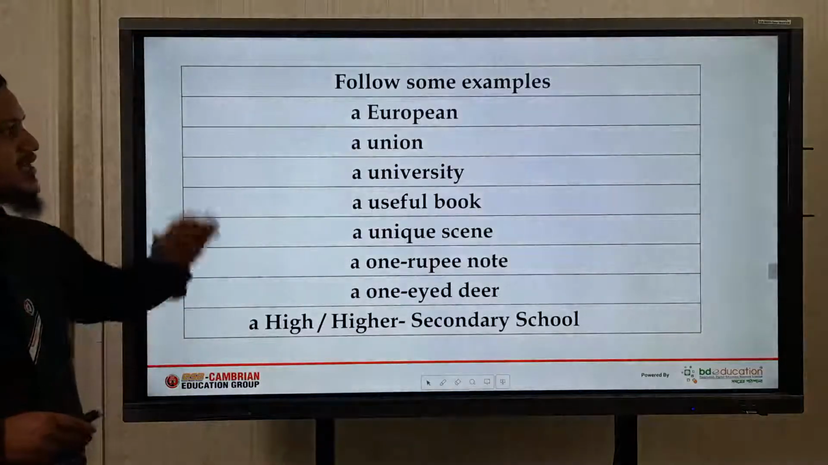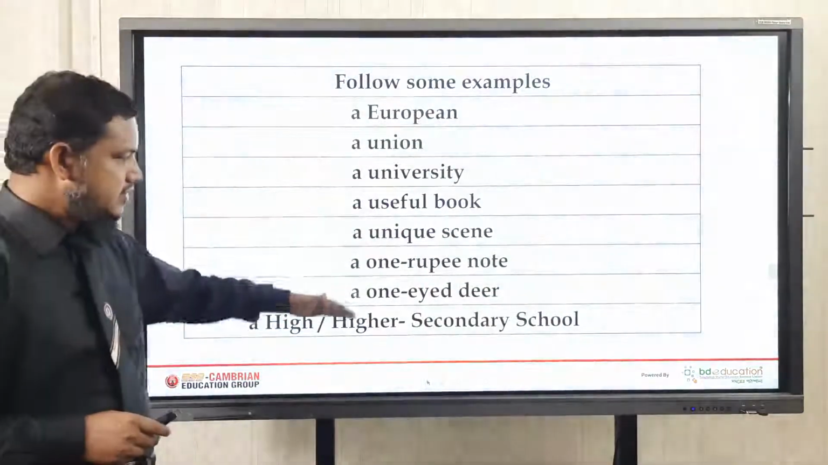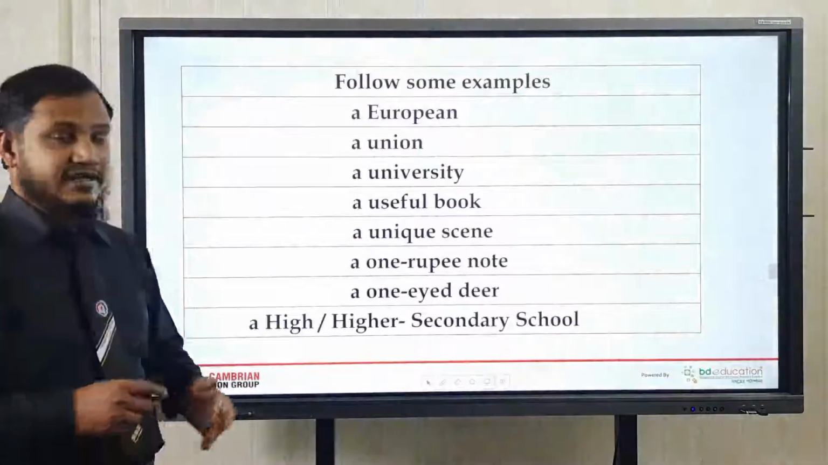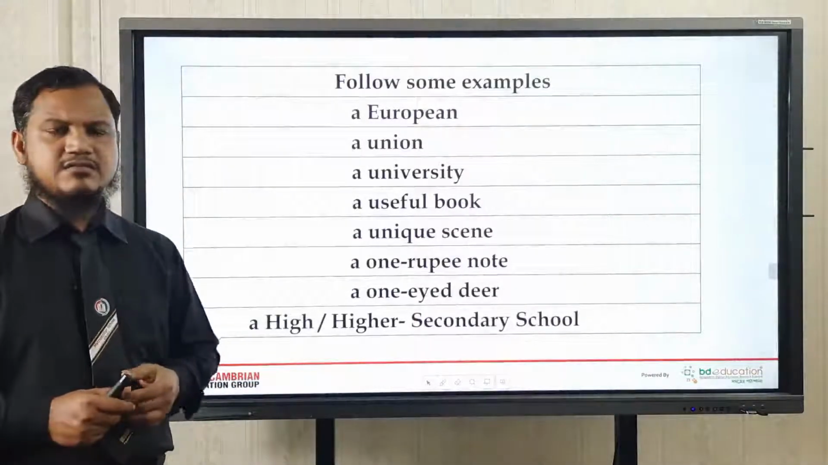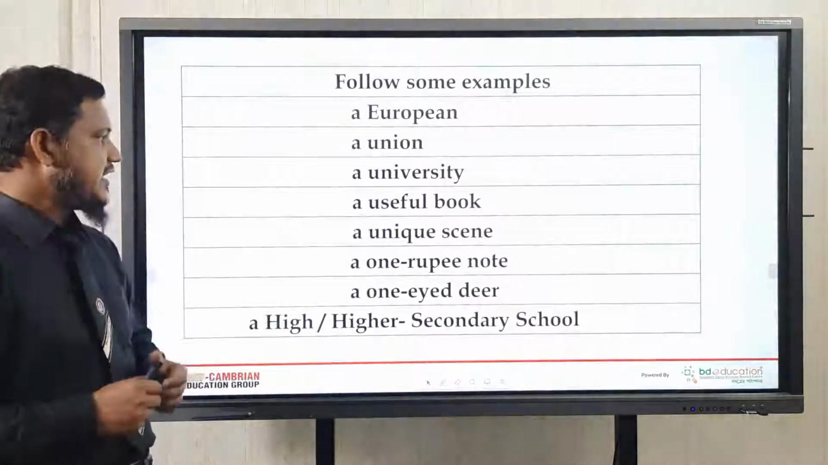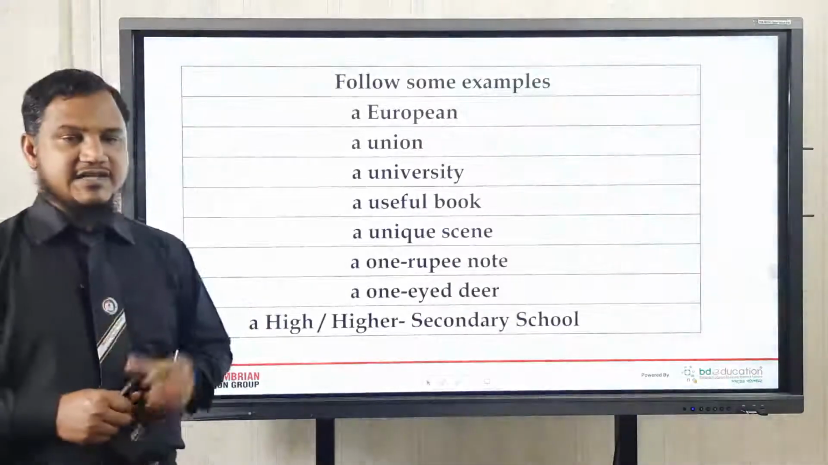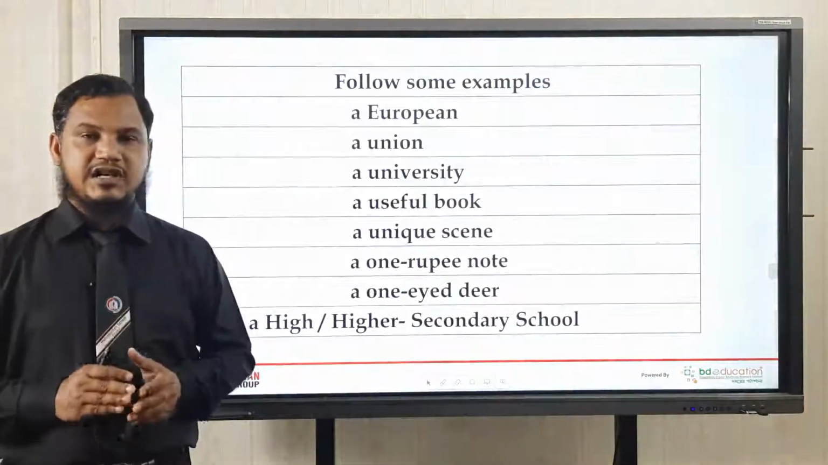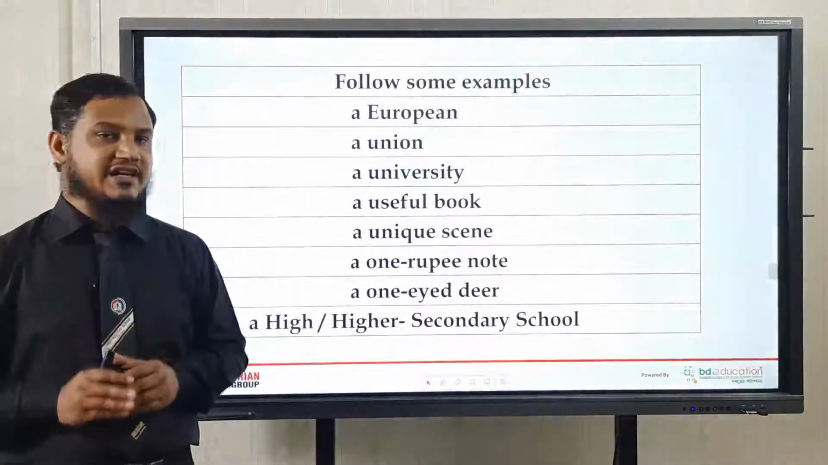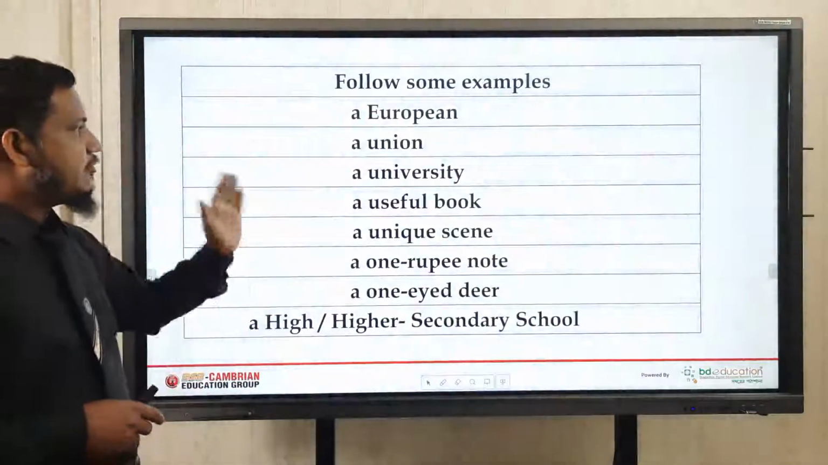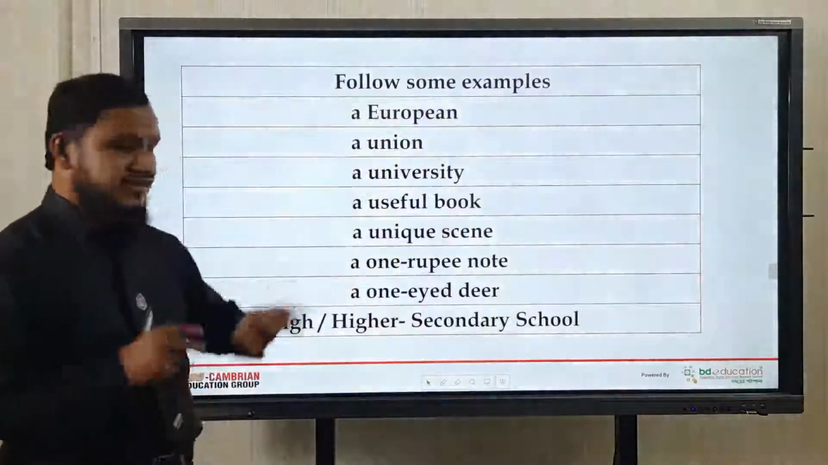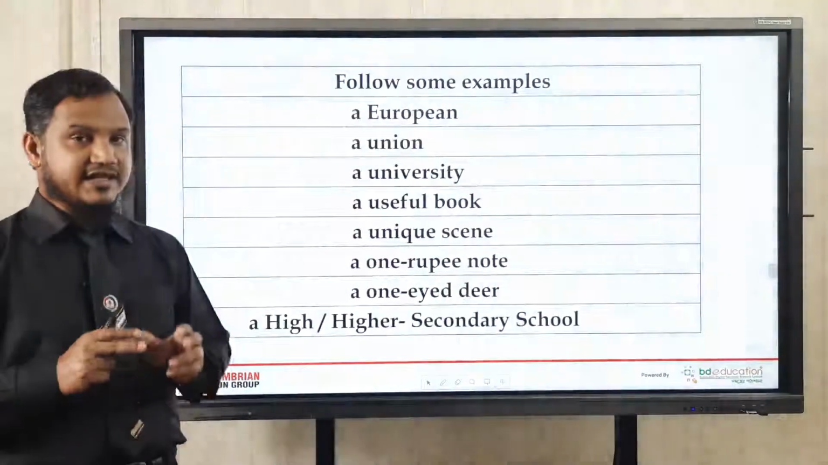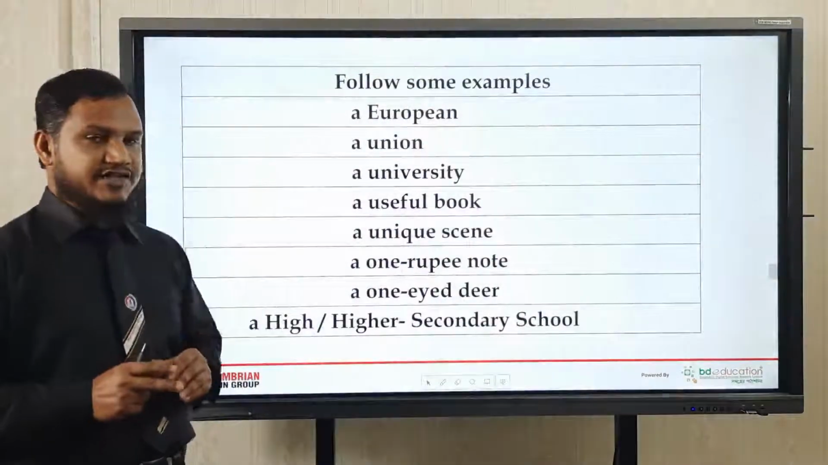Dear students, follow some examples here. These are the rules, these are the examples, and there are a lot of words you can see, and you can also use many kinds of words. Before that, we must use a. That means at this time we are learning about the use of a. In indefinite article, use of a, we are learning about this. Now look at this. A European. E and U consider the sound yoo, what I have already told you. If the sound is like yoo, then you must use a before the sound.